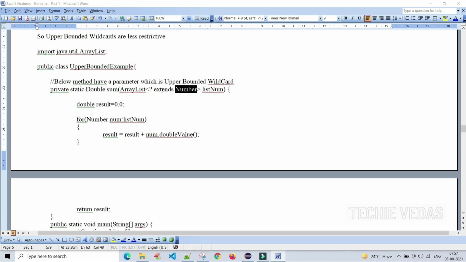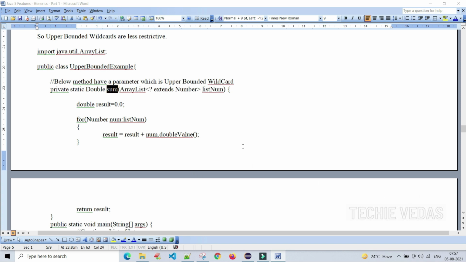We can allow storing those kinds of objects in the list. In the list, num dot doubleValue: here we have stored the 0.0 double value, we are getting it into the result, and we are returning the result to the sum method.